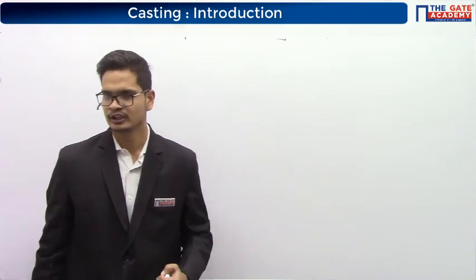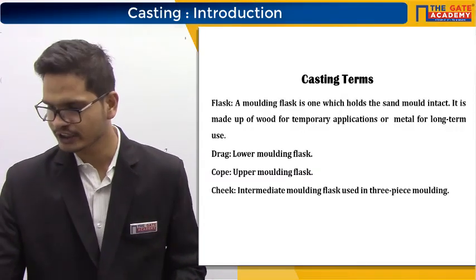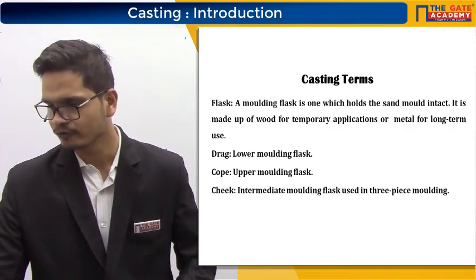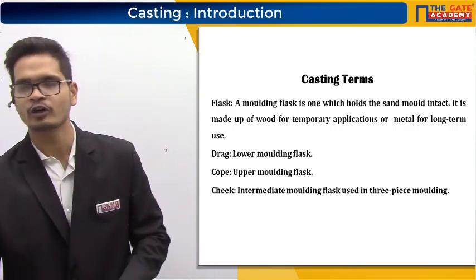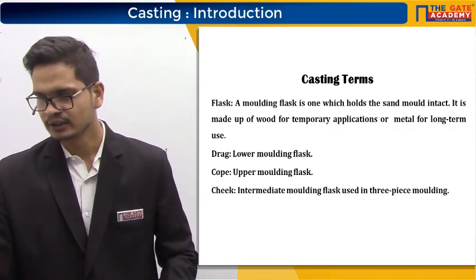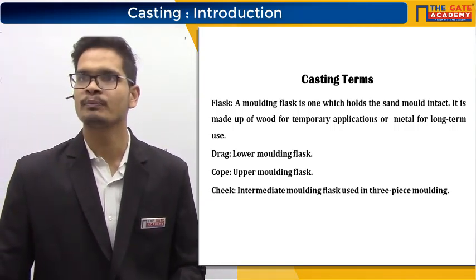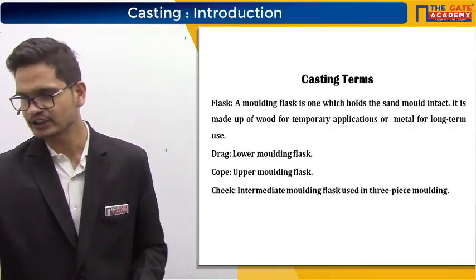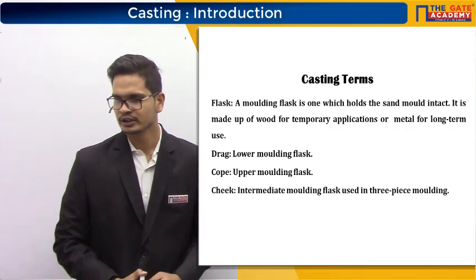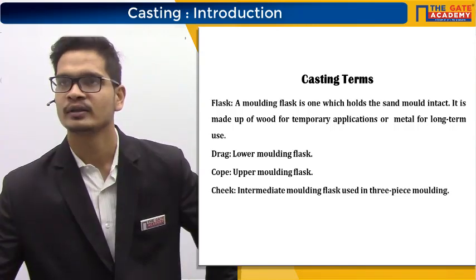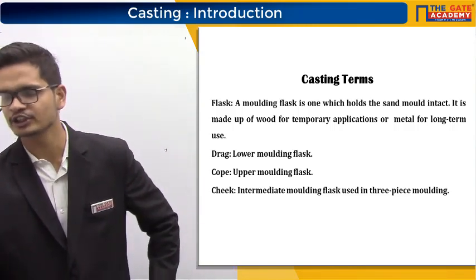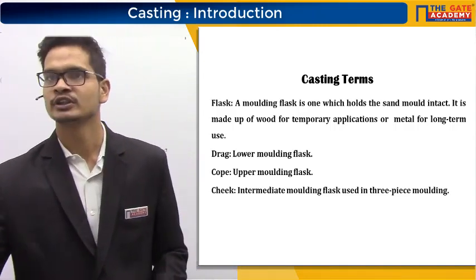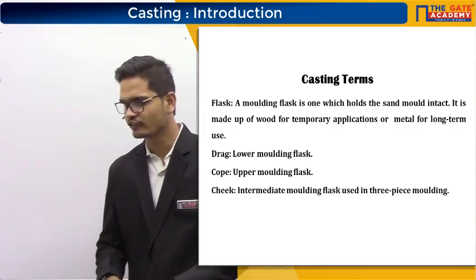What is a flask? A molding flask is one which holds the sand mold intact. It is made up of wood for temporary application or metal for long-term use. Drag is the lower molding flask. Cope is the upper molding flask, and then cheek is the intermediate molding flask used in 3-piece molding. A diagram is not needed. I just wanted to show you the middle portion. No need to copy the diagram. Please copy these definitions.